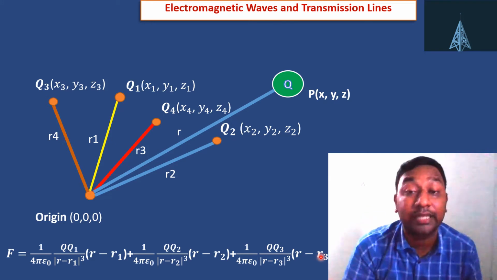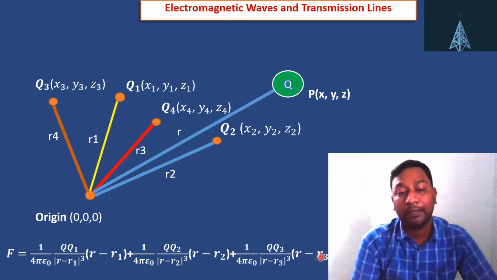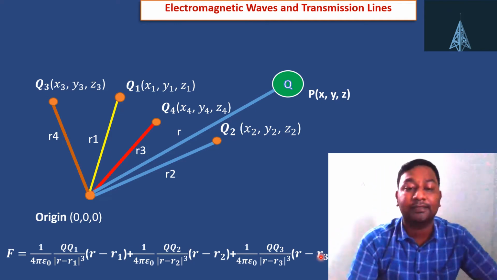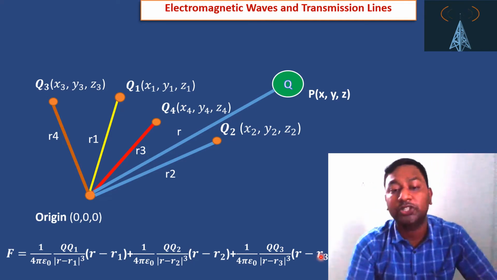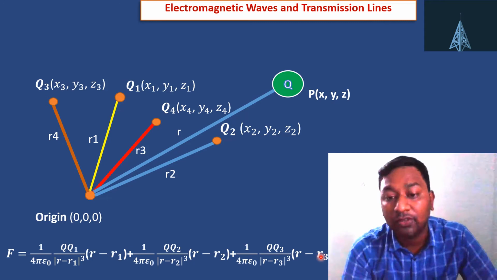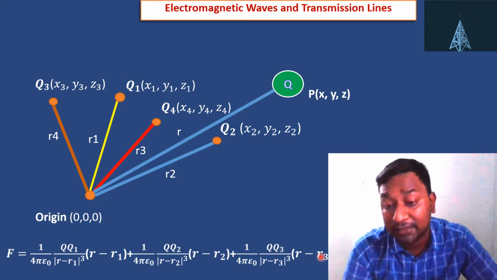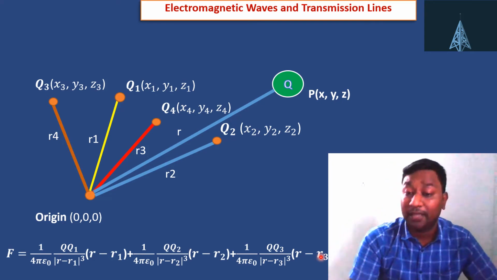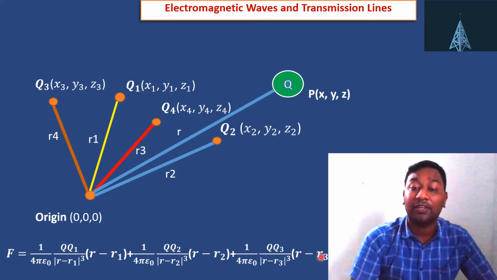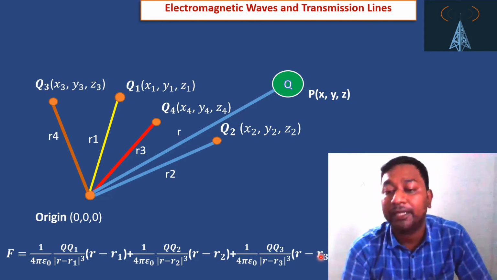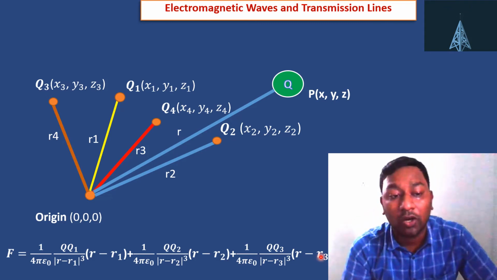So that forces we can calculate F equal to 1 by 4 pi epsilon naught Q1 divided by |R minus R1| whole cube into (R minus R1), plus 1 by 4 pi epsilon naught Q2 divided by |R minus R2| whole cube into (R minus R2). Similarly 1 by 4 pi epsilon naught Q3 divided by |R minus R3| whole cube into (R minus R3), plus 1 by 4 pi epsilon naught Q4 divided by |R minus R4| whole cube into (R minus R4).